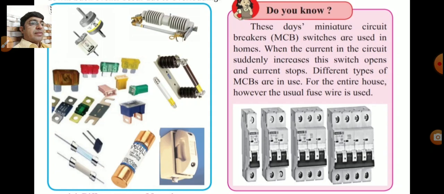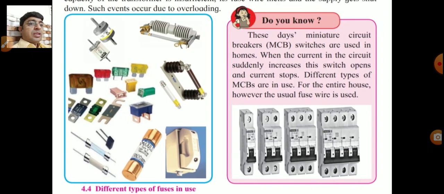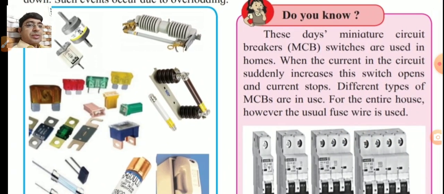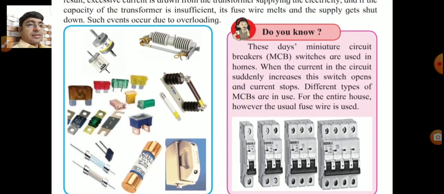Different types of MCBs are in use for the entire house. However, the usual fuse wire is used depending upon our use. Some other types of fuses are given here; these fuses are used in different appliances.